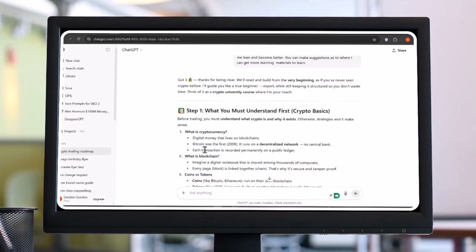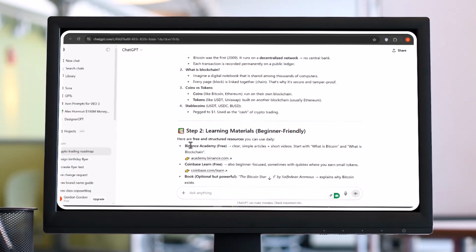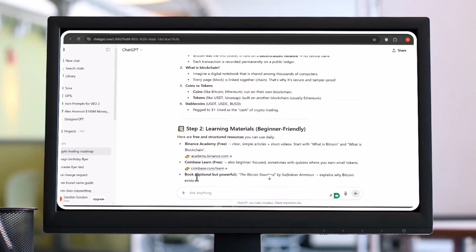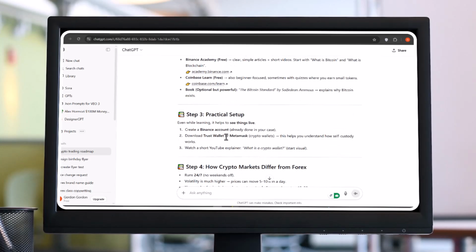All right. So we start from the very beginning. What's cryptocurrency? What's a blockchain, coins, and tokens? Very, very detailed, because you cannot actually go into cryptocurrency without knowing what a cryptocurrency is, what a coin is, what a token is. Somebody may even see Ethereum and be like, Ethereum is a token. No, that's not a token. So you need to actually know this basic stuff before you delve deeper into the trading aspect of things.